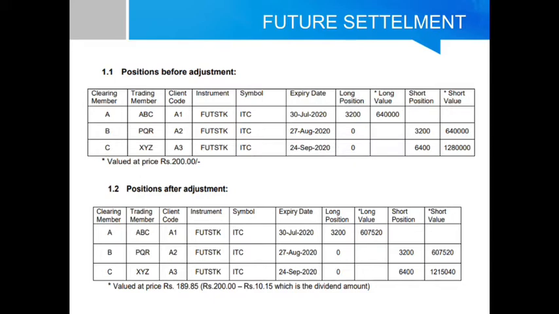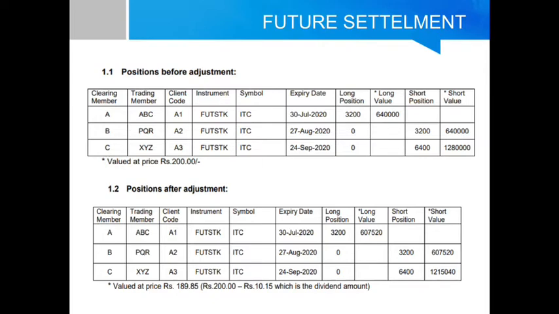And lastly, XYZ trading member, client A3 holds a September expiry short position of 6,400 with a value of 12,80,000. For the explanation, we have taken a base price of rupees 200 for ITC.